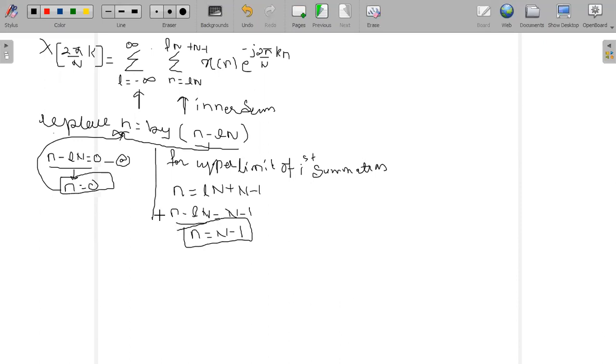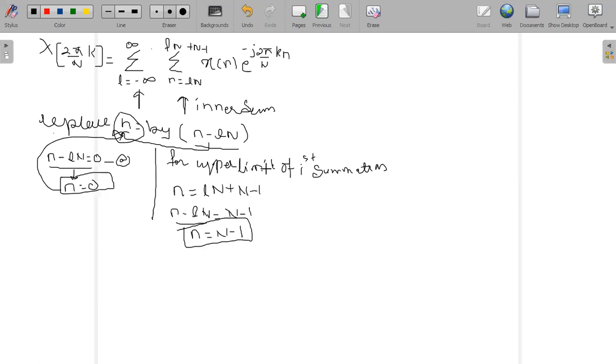The purpose of doing all this is to replace the lower limit of the second summation and the upper limit of the summation with a finite value. That is why I have replaced n by n minus ln. After doing this I got n minus ln is equal to 0. What is n minus ln? It is nothing but n. So therefore n is equal to 0. This is the lower limit.